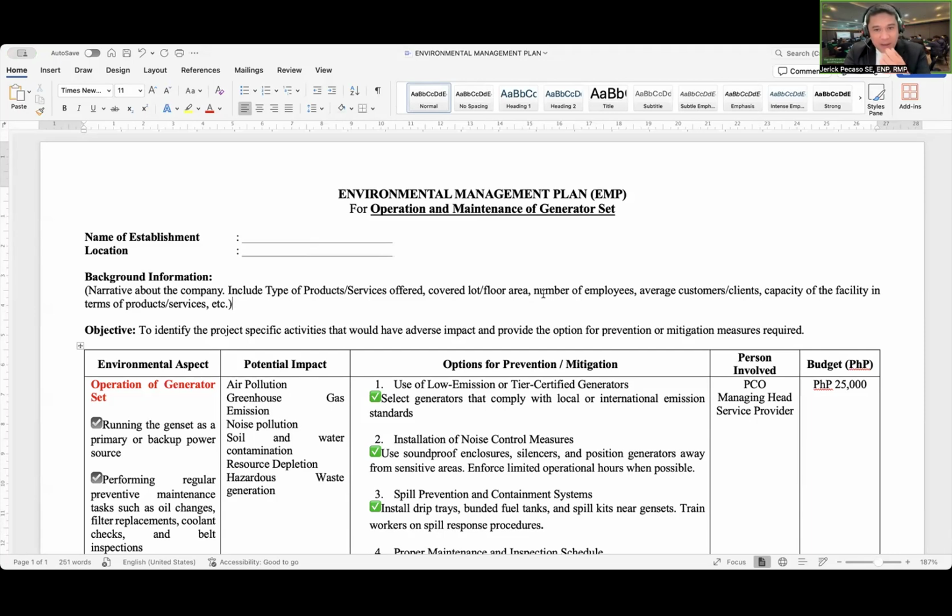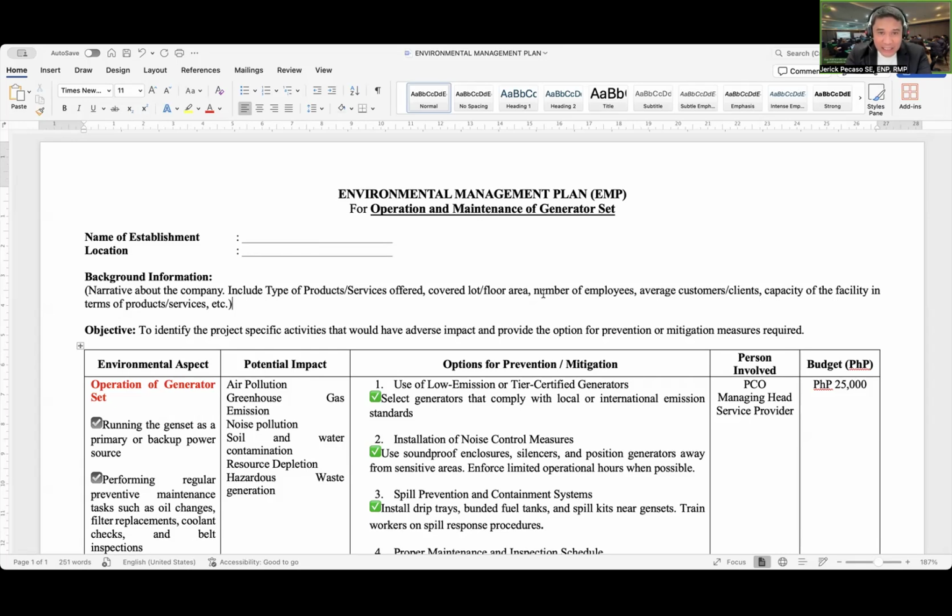And in the environmental management plan, we shall provide the option for prevention or mitigation measures required. So on the screen is a sample of an environmental management plan, and the specific activity in this example is the operation and maintenance of the generator set.